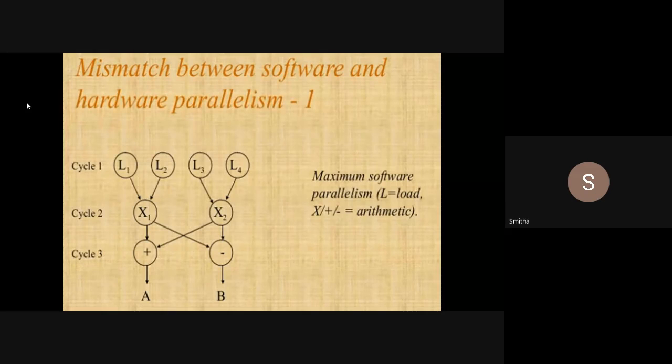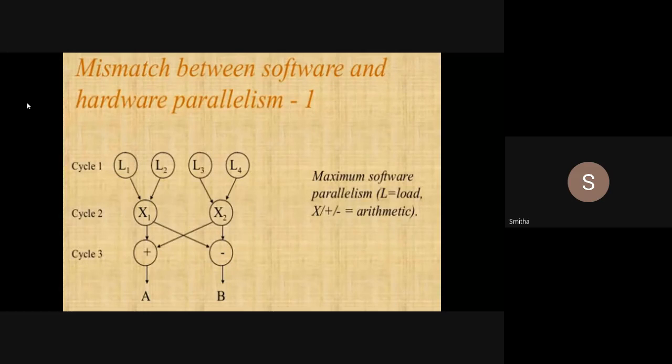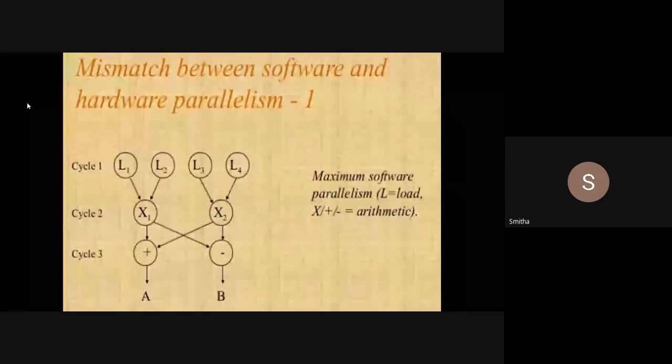Now you have to understand this flow graph. By seeing the flow graph only, you should be able to write the set of statements. So by seeing this flow graph, I can say that I have four load instructions. After getting the values of the first and second variables I can multiply, and likewise the third and fourth.